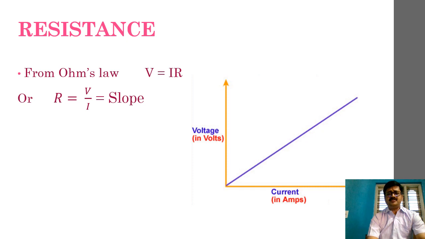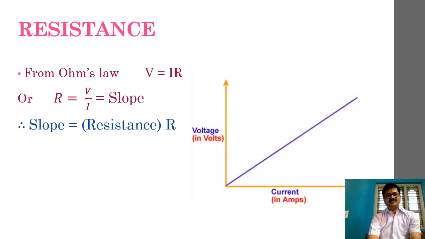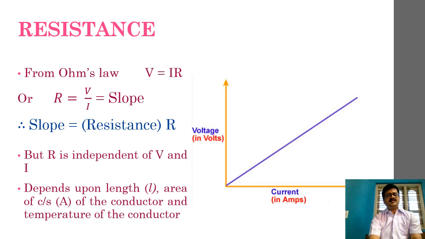So the slope of this graph should be voltage by current, V by I, and that slope is nothing but resistance. This is how we can understand the mathematical part of it. Hence we can say slope is equal to resistance R here.